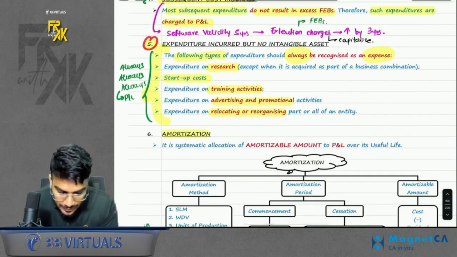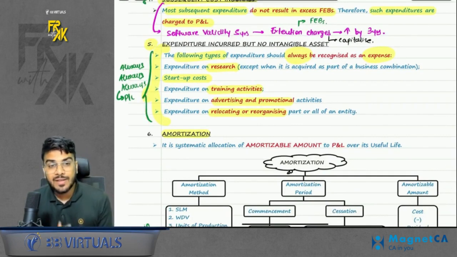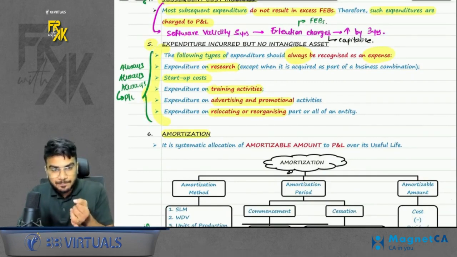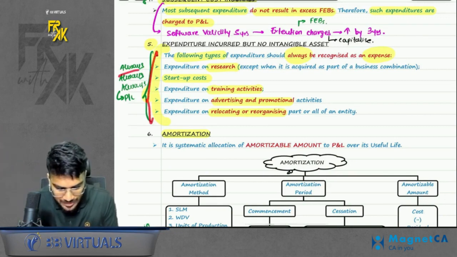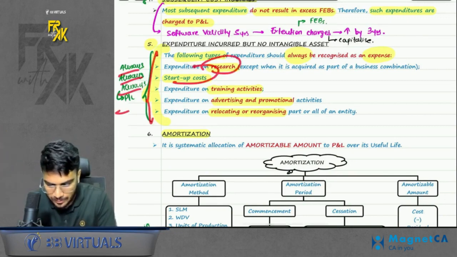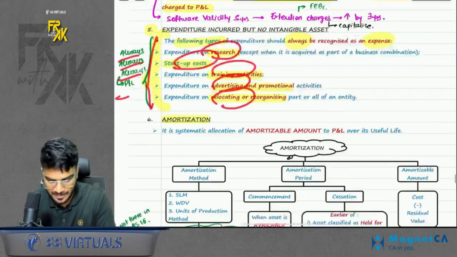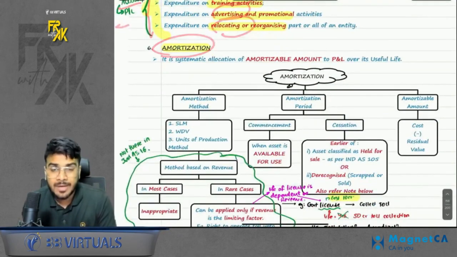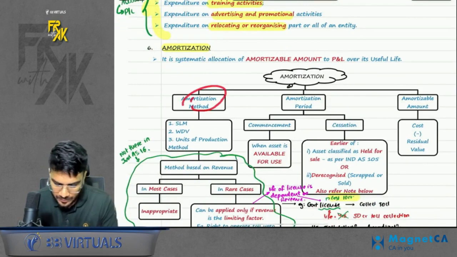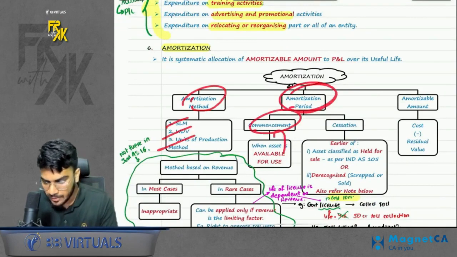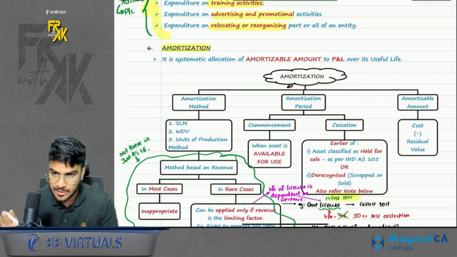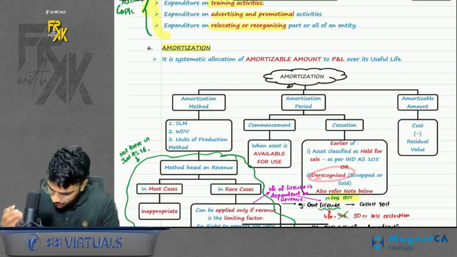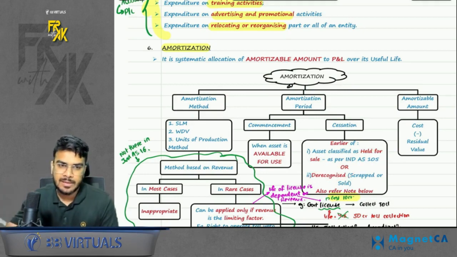Okay. Then the list of a few expenditures. Do you remember we made a pinky promise that till our death, if we see these items, we will always transfer them to profit and loss. These are research, startup cost, training, advertising, relocation expenses. Then the next point is amortization. Amortization method, we have 3: SLM, WDV, units of production. Amortization period starts when available for use, and ceases when either you transfer to Ind AS 105 if you have read Ind AS 105, otherwise you will stop amortization when the asset is out of your books.